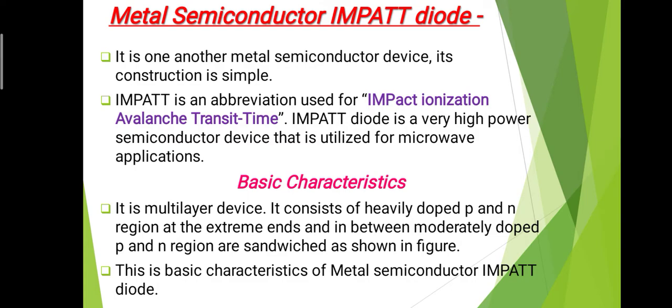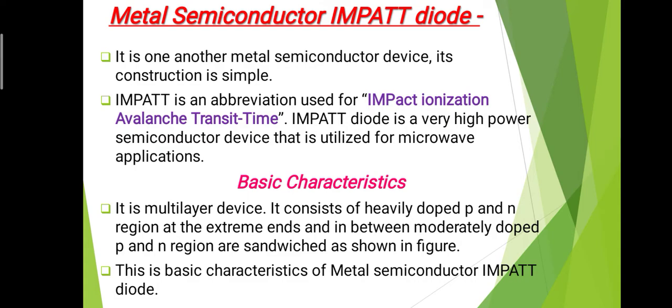Now in this video we will discuss the metal semiconductor impact diode. This is one type of diode which is very useful in various applications. It is generally used in microwave applications because it has a range of frequencies which lies in the microwave region. So let's start with the metal semiconductor impact diode.